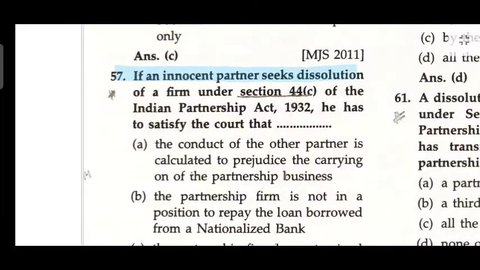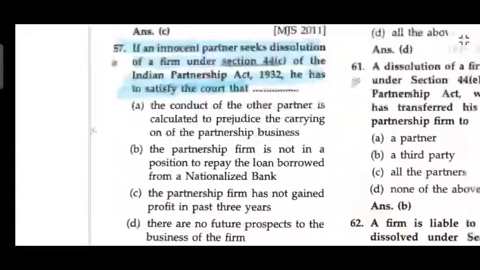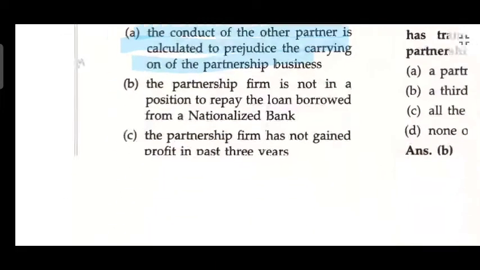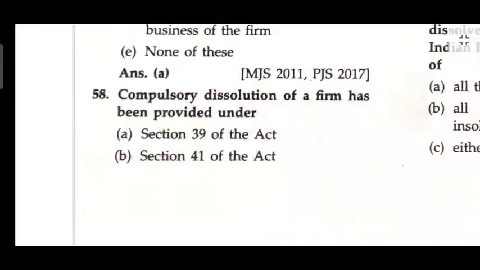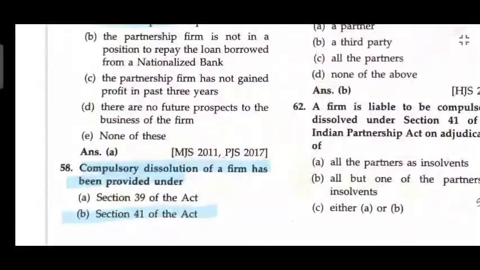If an innocent partner seeks the dissolution of the firm under Section 44(c) of the Indian Partnership Act 1932, he must satisfy the court that the conduct of the other partner is calculated to prejudice the carrying on of the partnership business. Compulsory dissolution of a firm has been provided under Section 41 of the Act.